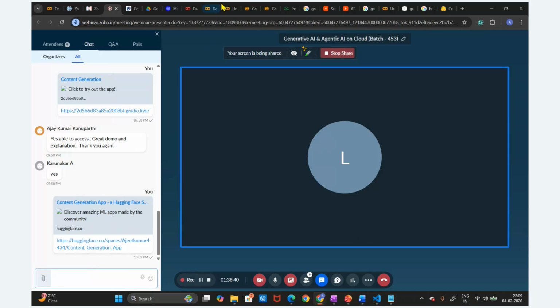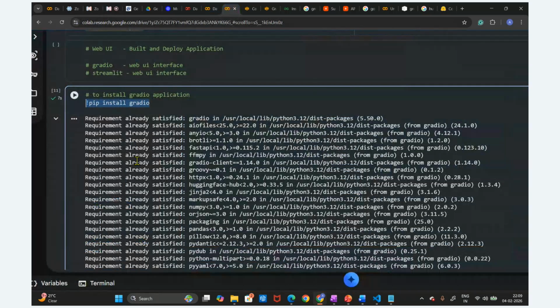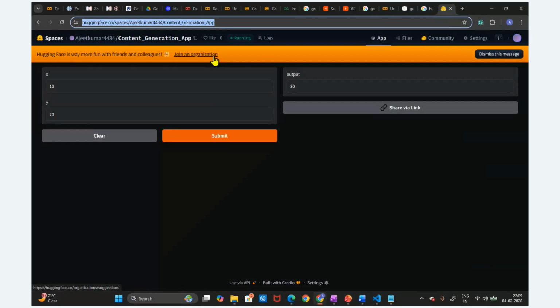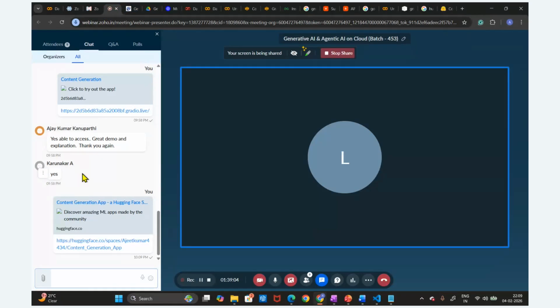Whenever I run this Gradio application in my local notebook and stop it, it will stop after 7 days, or if I stop it right now, it is going to stop and we are not able to access it. But whenever I deploy on Hugging Face, you can utilize this forever, on a permanent basis. Got the point? Now try accessing this application again.